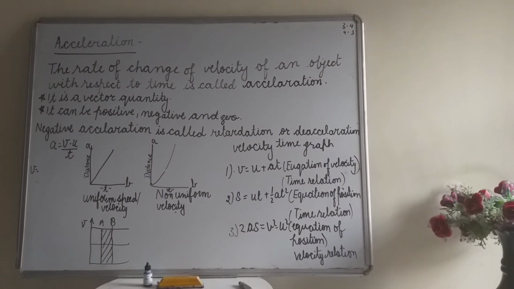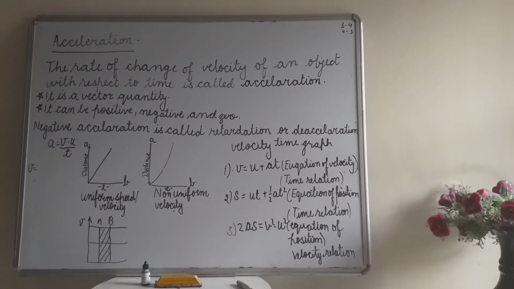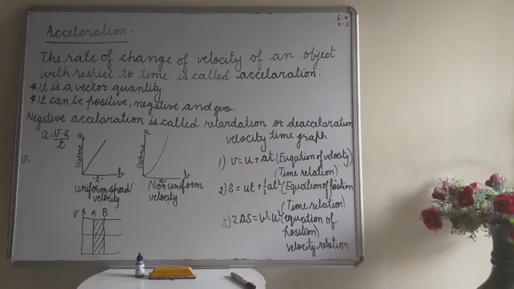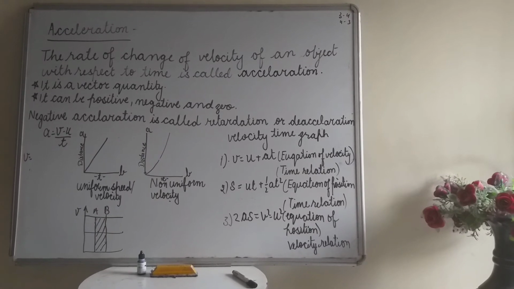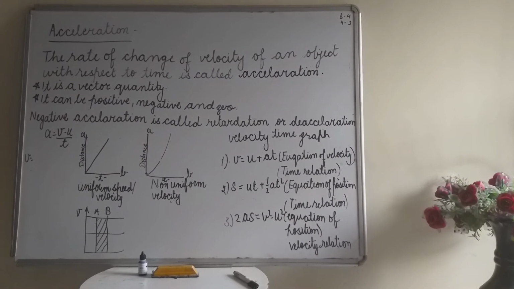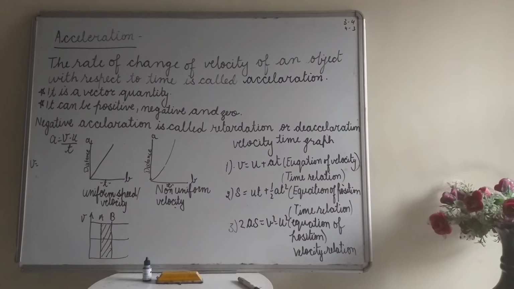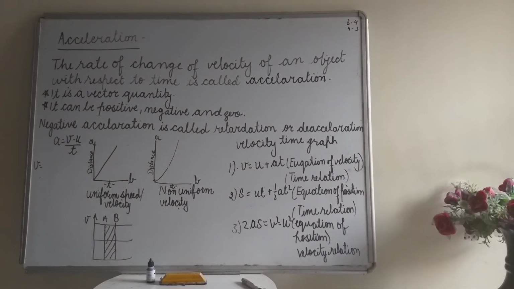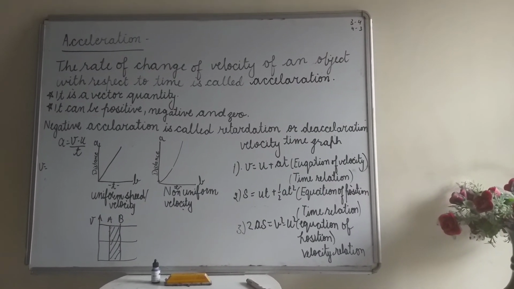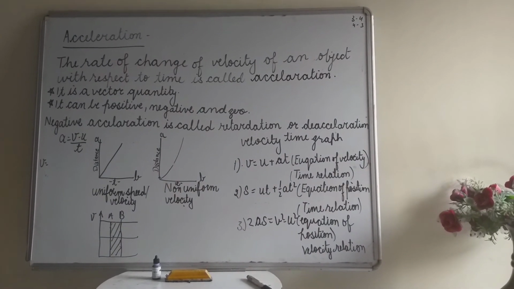Now I am telling you three equations of the velocity time graph. They are first, second, and third. The first equation we can write: v is equal to u plus at. I will show you how these equations come about. But now I am explaining what the equations are, because in some questions only the equation is asked, which is the second equation, or which is the equation of position. These types of questions also come. So you should know the equations also.